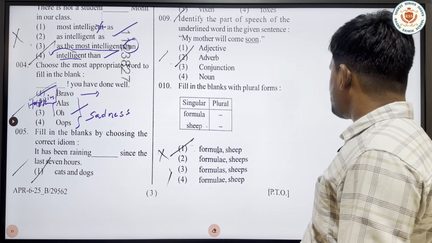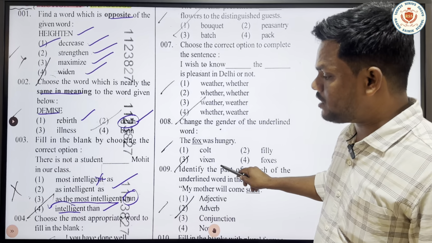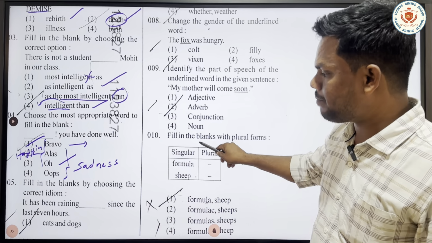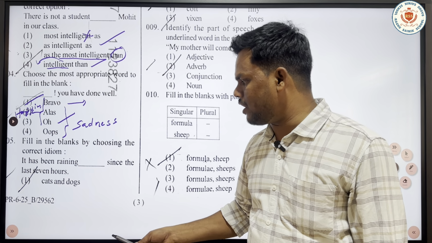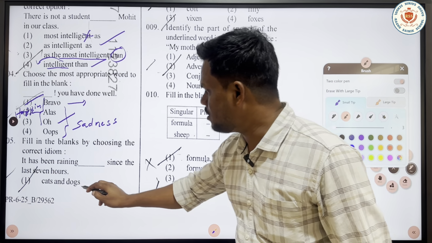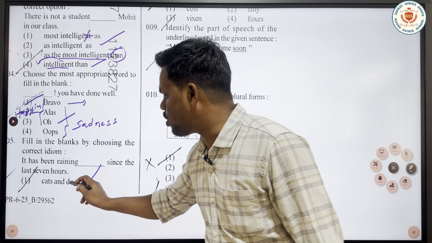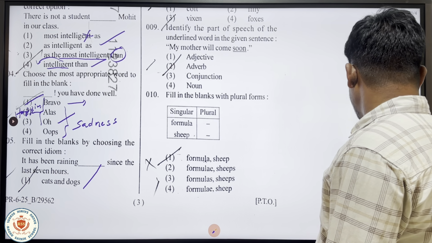The other options given were black and white, hue and cry, far and wide. But the most suitable idiom for this question will be cats and dogs. It has been raining cats and dogs. It will be the right answer for this question. Let's move on to the next question.